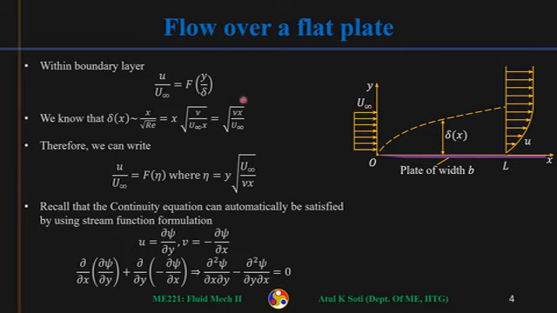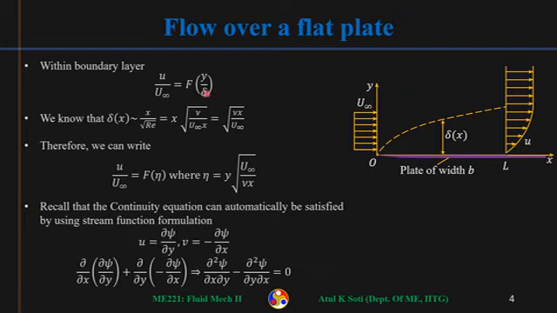So we are just avoiding that exercise here. In the end, what you will find is after non-dimensionalization that U by U infinity will come out to be some function of y by delta, where delta is boundary layer thickness. This is the non-dimensional velocity profile, and this will be a function of non-dimensional distance from the plate. This y by delta we can say is the non-dimensional distance from the plate. So this delta is now acting like a length scale, but that length scale itself depends on x.